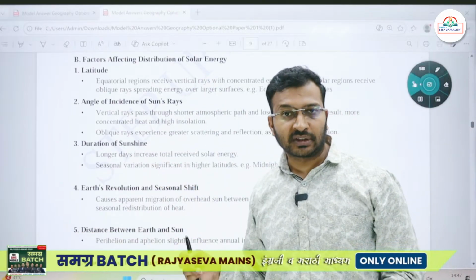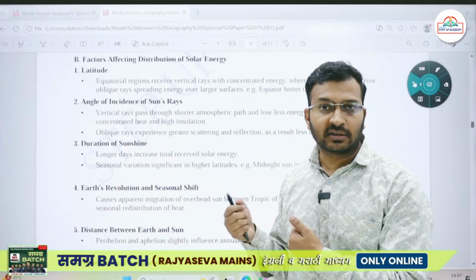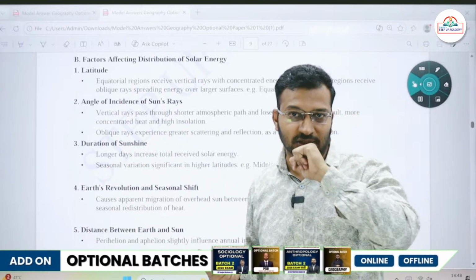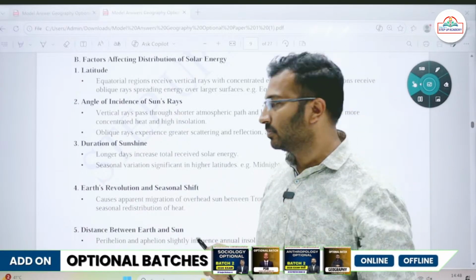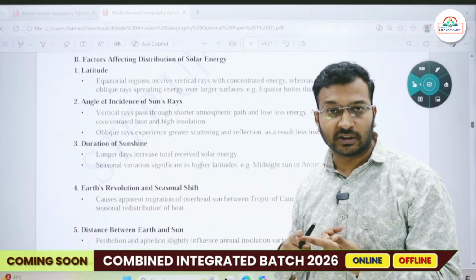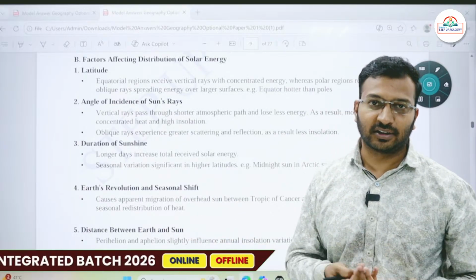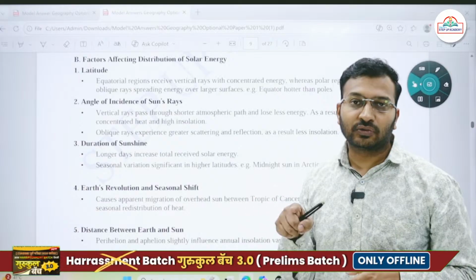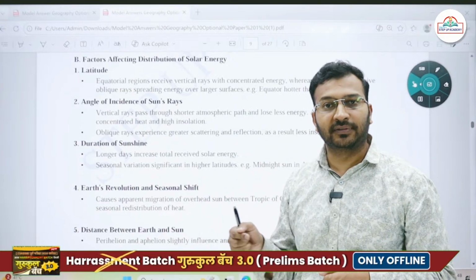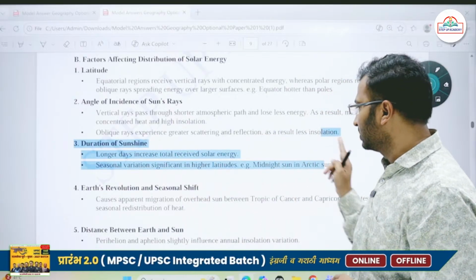Then the duration of sunshine. For example, now in the northern hemisphere we are having summer season, as a result of which sunset takes place somewhere around 7 p.m., 7:15 p.m. So the sunshine duration is quite long. And sunrise also happens very early, around 5:30. So the duration of sunshine is long during the summer season, as a result of which insolation will be high during the summer season and less during the winter season. So this is yet another factor.